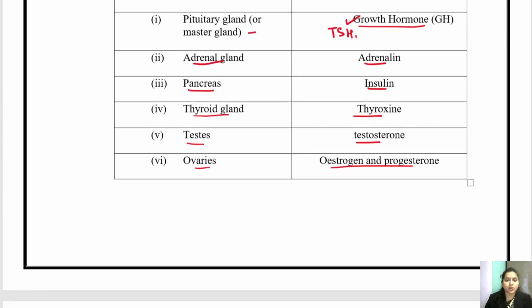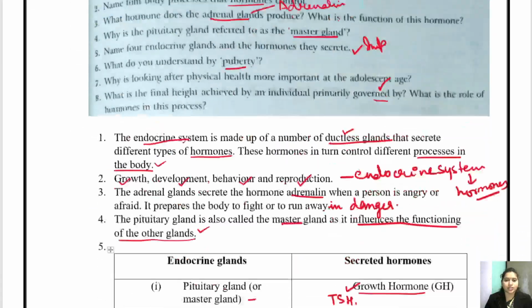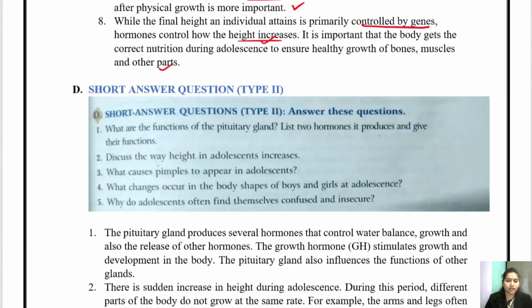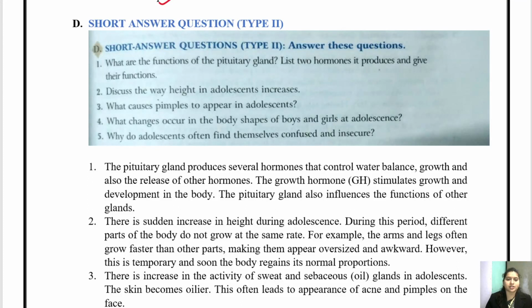Okay, so these are the short answer question type 1 which you will do in your fair notebook. Now let's come to the short answer question type 2. Question 1. What are the functions of the pituitary gland? List 2 hormones it produces and give their function.